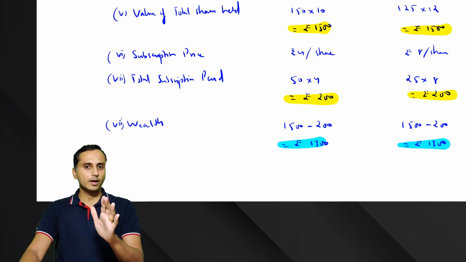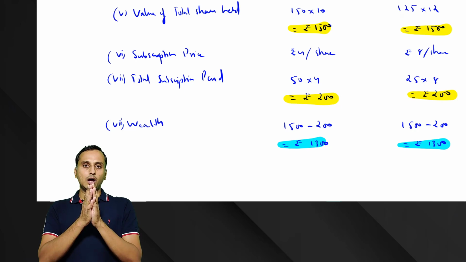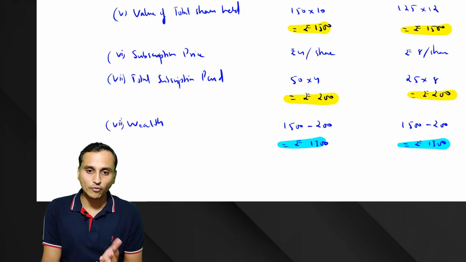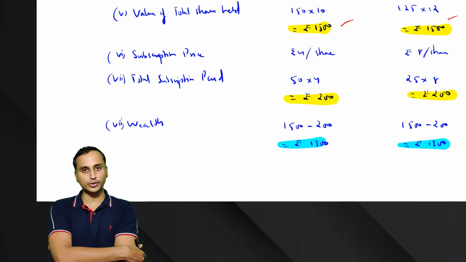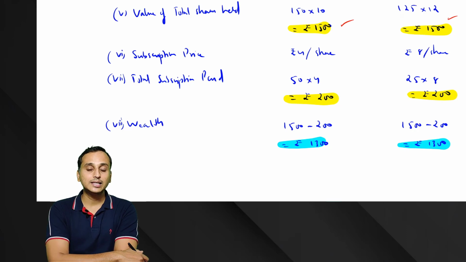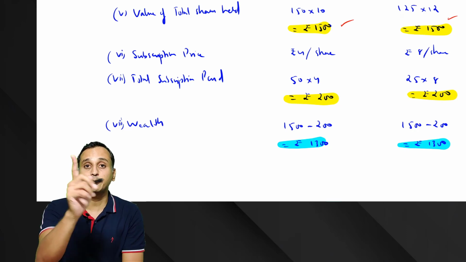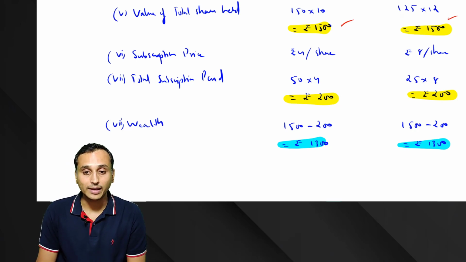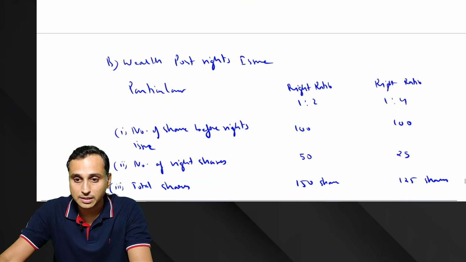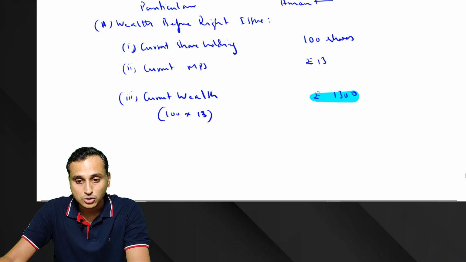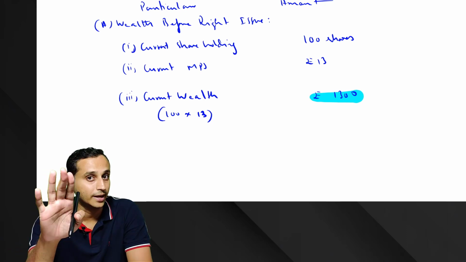Now see, be very clear. The total value of your equity shares is 1,500, post rights issue. Total value of equity is 1,500. But this 200 rupees subscription price you had paid, that has got added with your previous wealth of 1,300. So before rights issue, your wealth was 1,300.